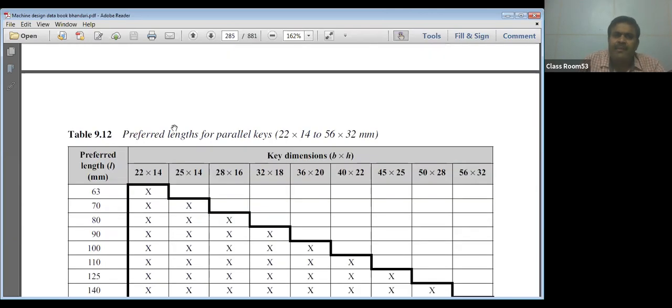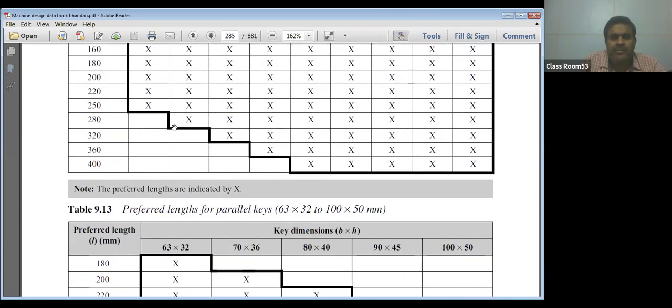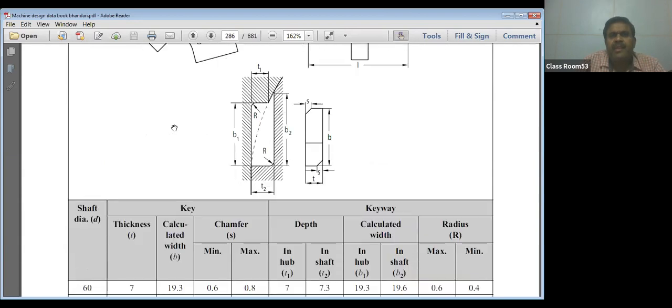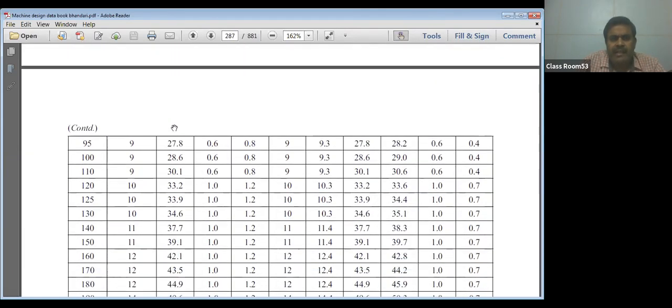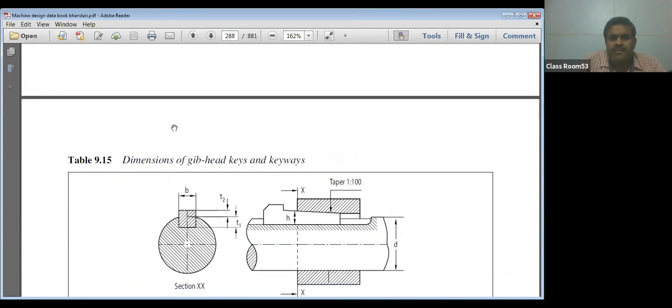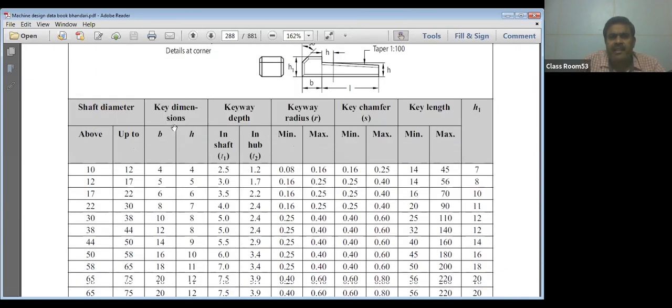Again, it is not that every table is important. The table that I have shown to you, that table is mainly important. बाकी इतना important नहीं. ठीक है, तो बस इसमें ये तो jib head की इसका है.